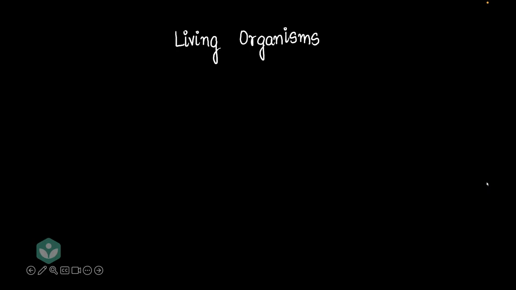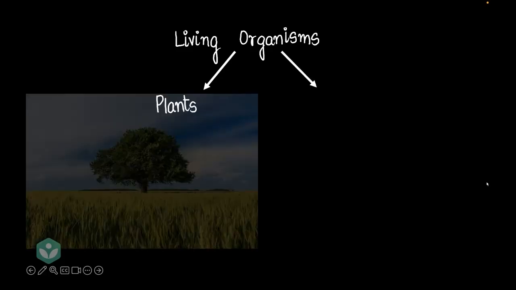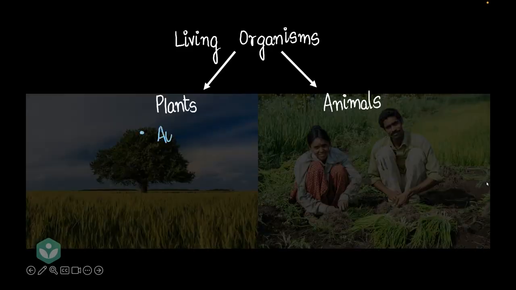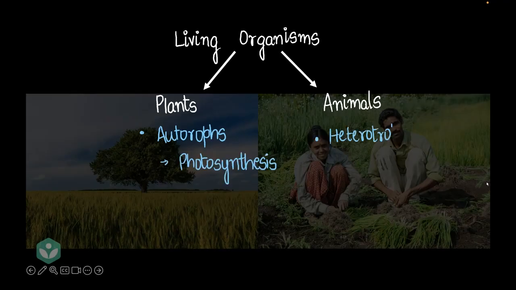Growing up, I always thought all the living organisms on the Earth's surface were categorized into two types. They were either plants or they were animals. Plants were autotrophs. They made their own food by photosynthesis. Animals, on the other hand, were heterotrophs, and they consumed other animals or other plants for their food.